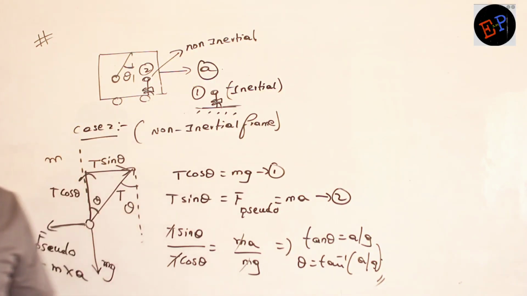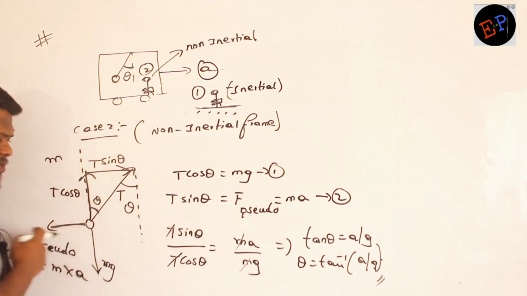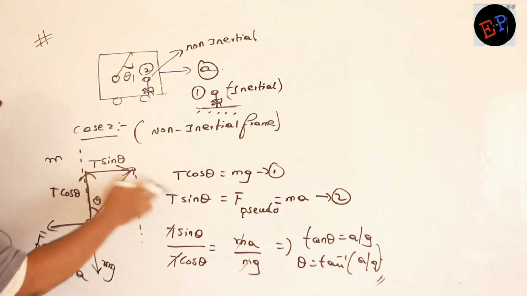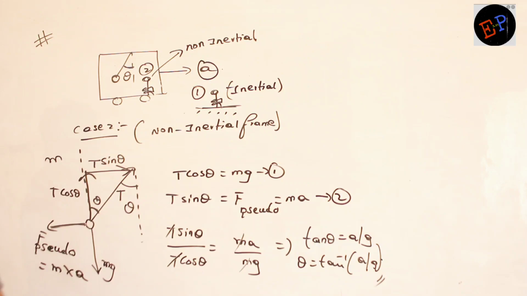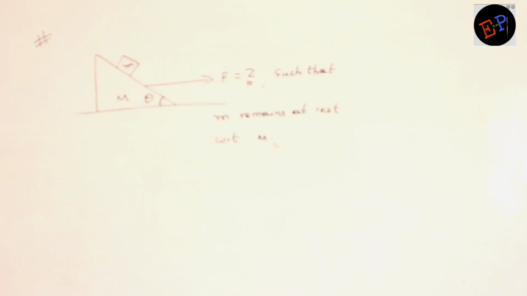Is it understandable what we are doing? Because we are solving the problem in non-inertial frame, we have applied a pseudo force. Okay, ma? And this is an additional force, that's all. Then again you do the problem with Newton's laws of motion. That's it. Okay, make a note.